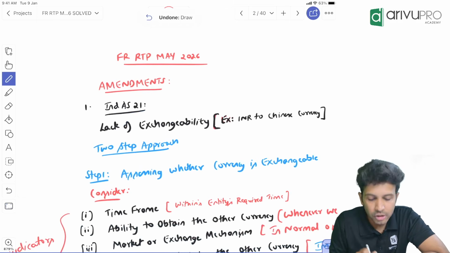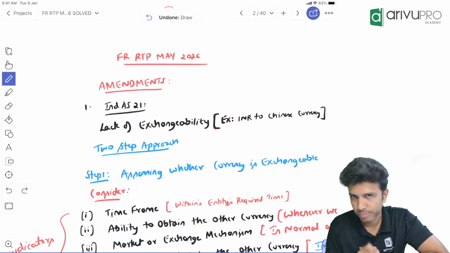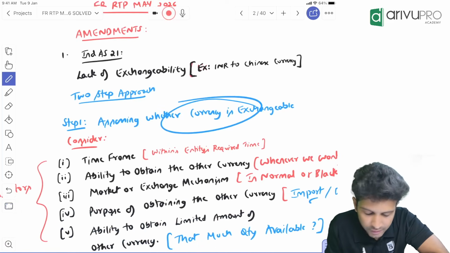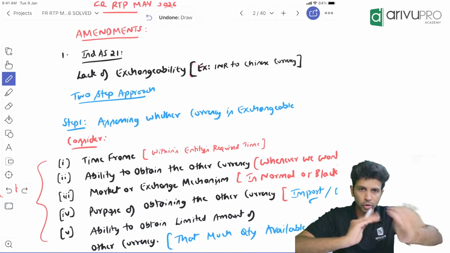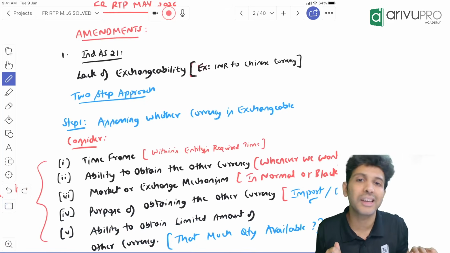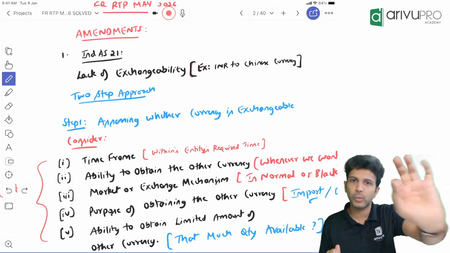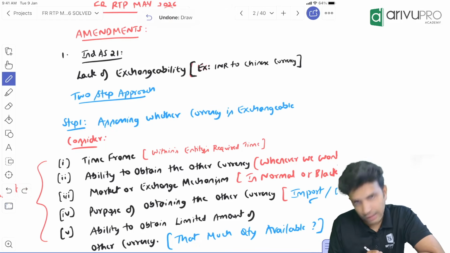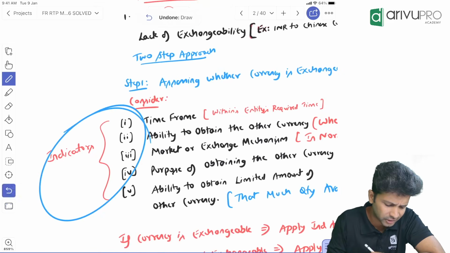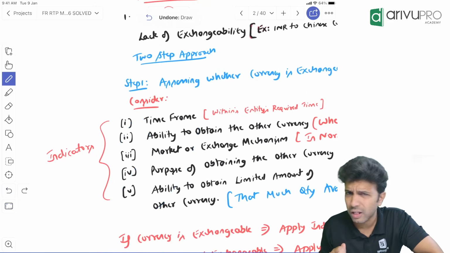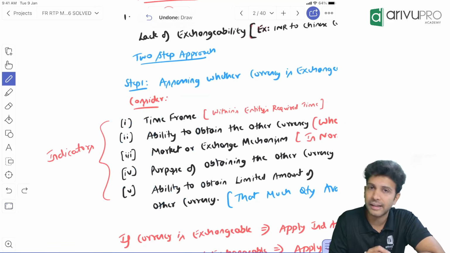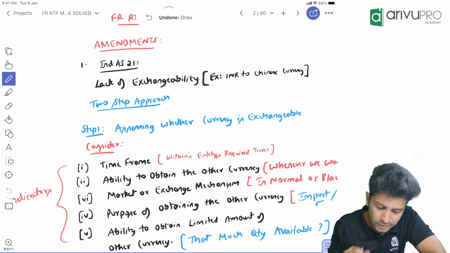First check that. So here they have suggested a two-step approach in this particular amendment. First step is to check whether the currencies are exchangeable. Can two currencies be exchanged with each other? That is the first step. Check whether it is exchangeable. Now, in order to say that currencies are exchangeable, they have given some indicators. Indicators means you don't have to check for all the things. You can look for maybe the majority. They have not said use the word 'and' there. All right. First one is time frame.